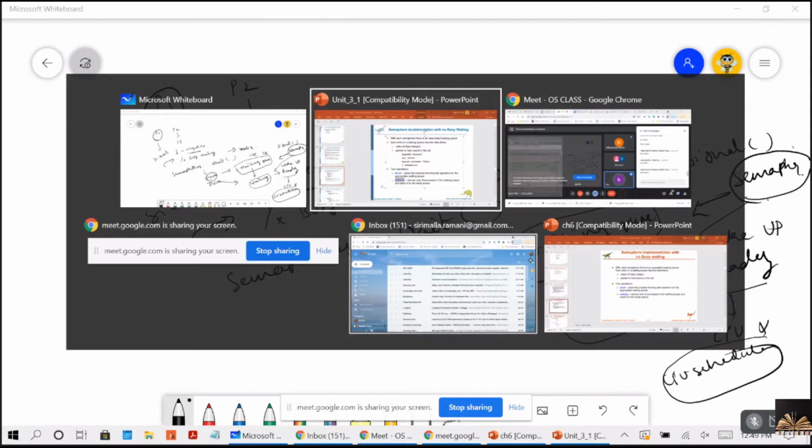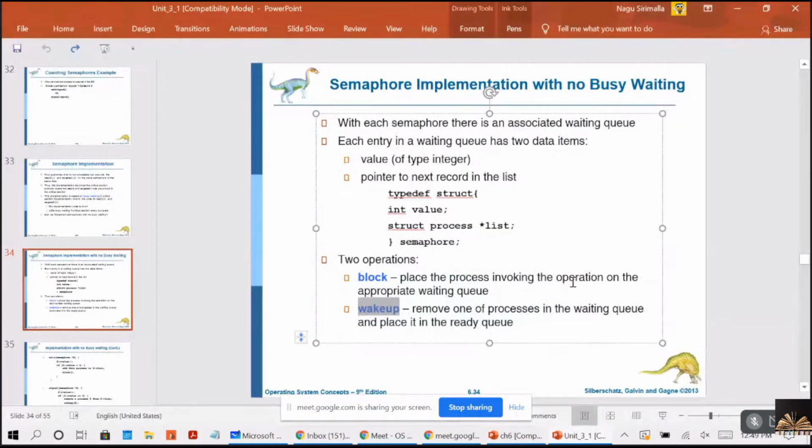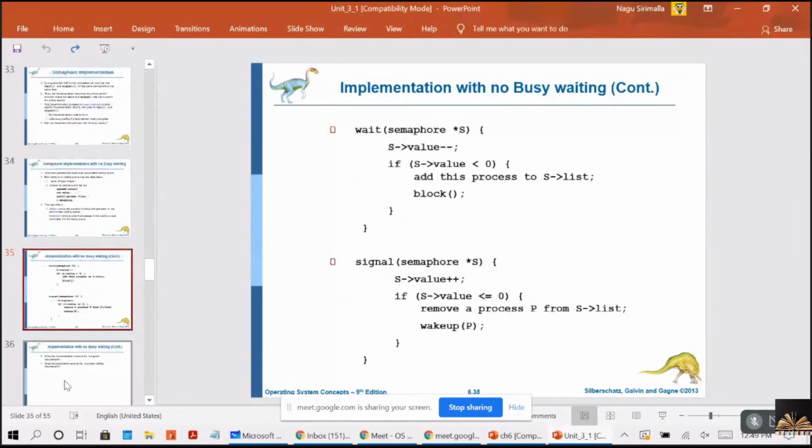So the same thing here. Block means it places the process invoking the operation on the appropriate waiting queue. Wake up means it removes one process from the waiting queue and places it in the ready queue. Now, how can the semaphore be implemented? See, in wait, the S value will be decremented, S minus minus, right? When the S value is less than 0, that is some negative value, then add this process to the list. Then block that process.